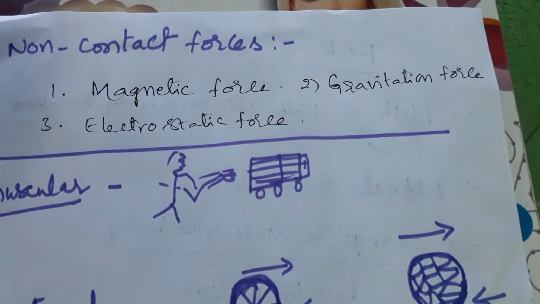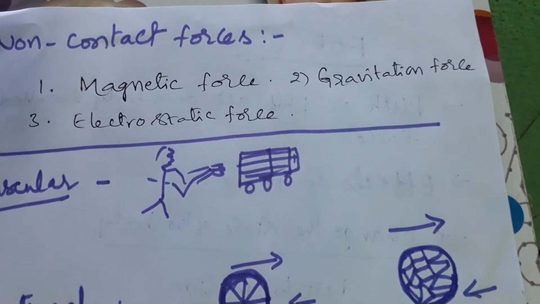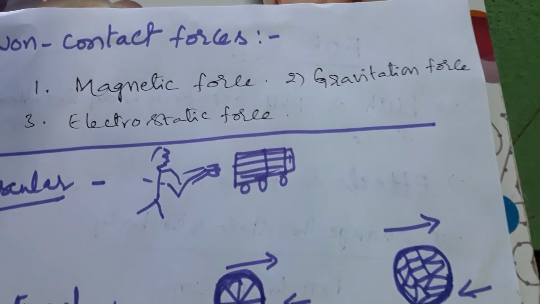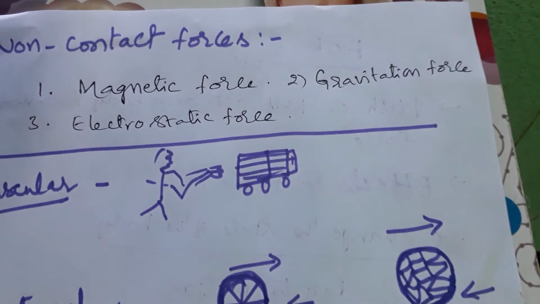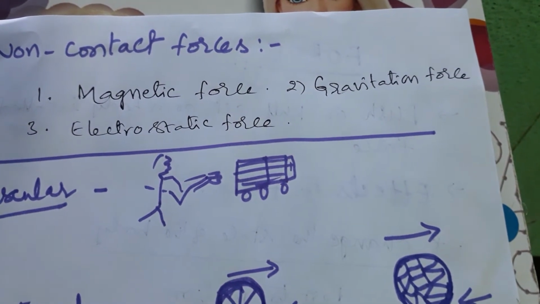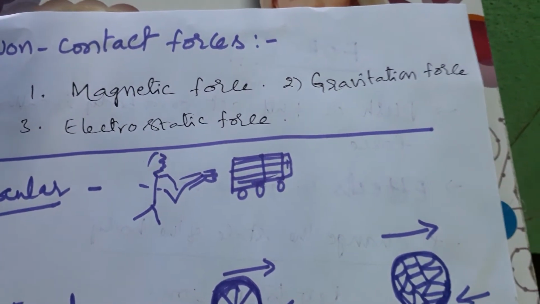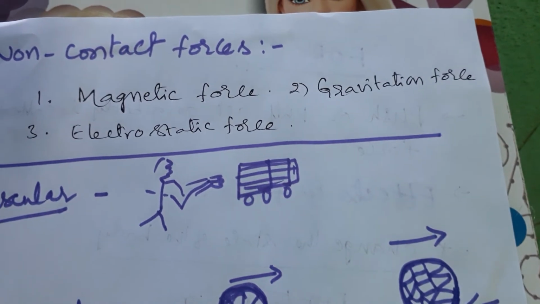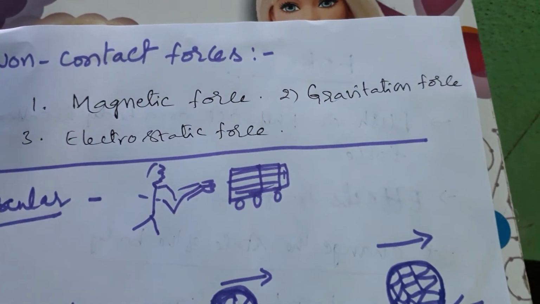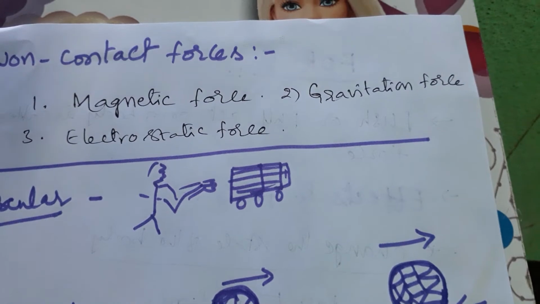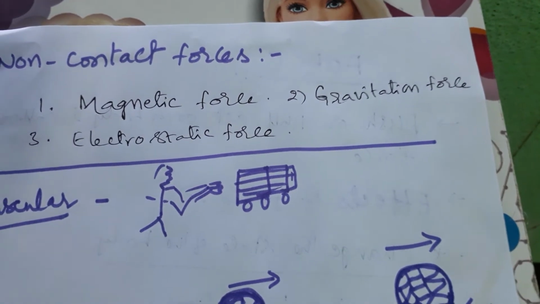Electrostatic force. This is one type of force. Due to continuous rubbing of objects, due to transfer of electrons, the bodies gain some kind of charge, called electrostatic force.